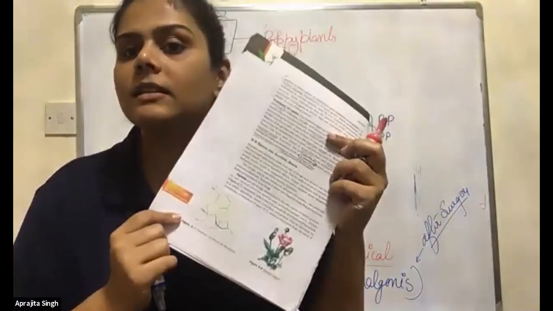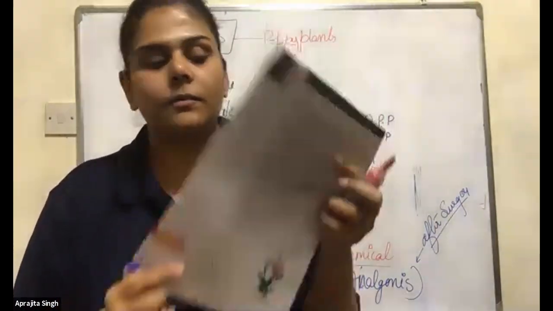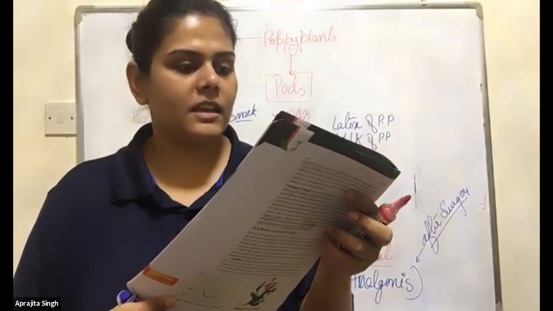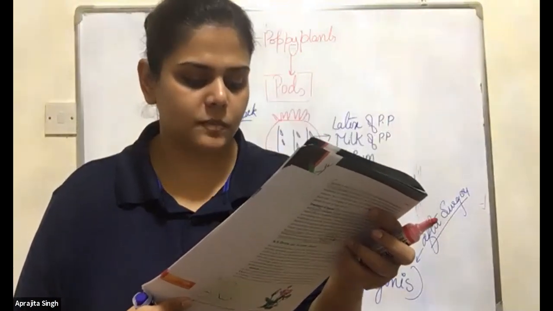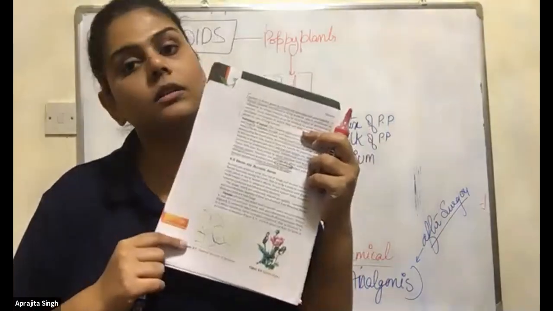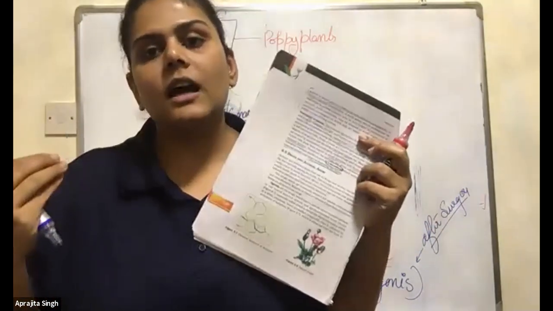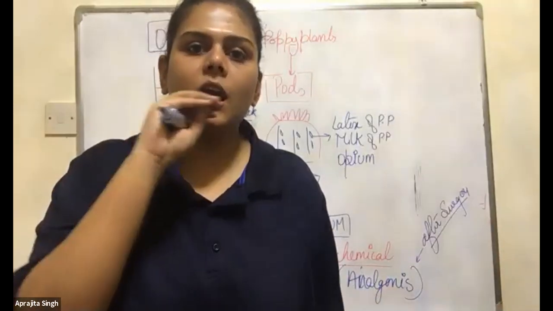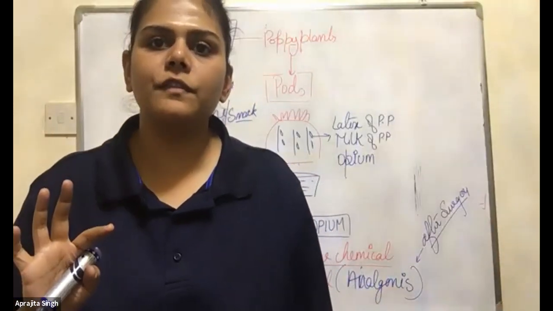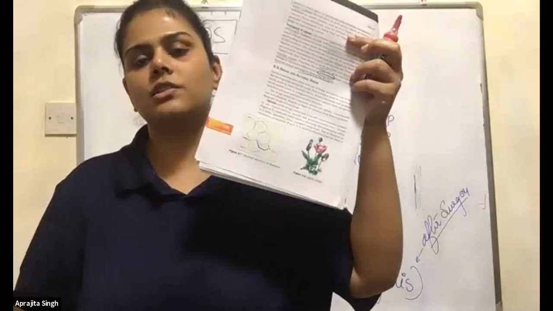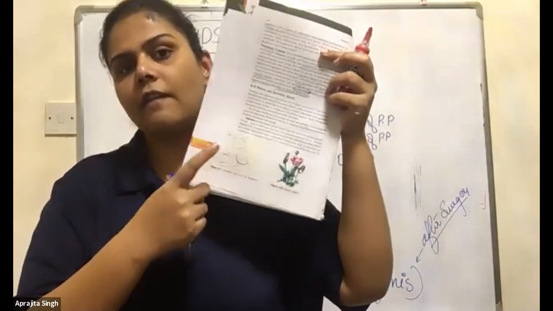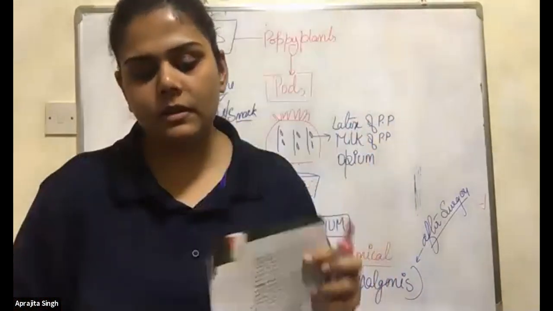morphine structure. They do not have any acetyl group, morphine. Yes, only the morphine structure is present in your book. So you have to learn the structure also. They can even ask you the structure, or give you the name and ask you to select the correct structure of the morphine, and they will give you the full structure. You have to learn the structure. Very important.